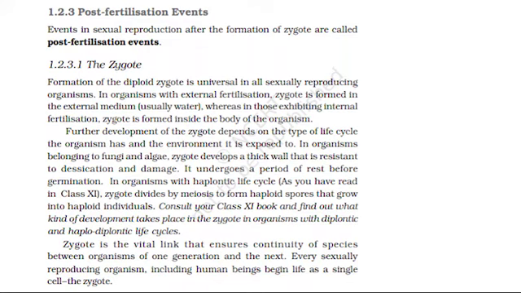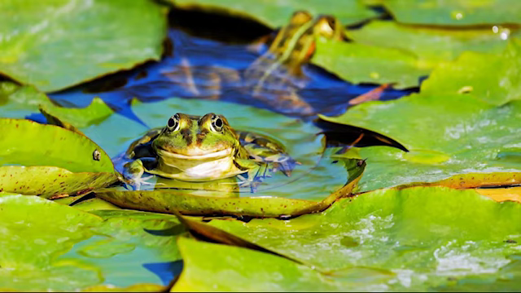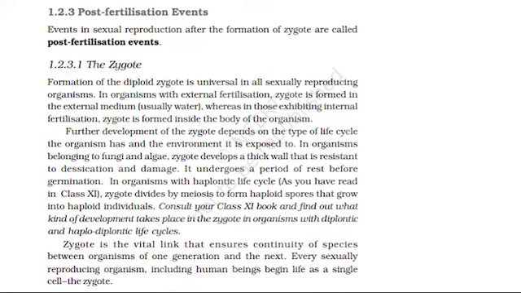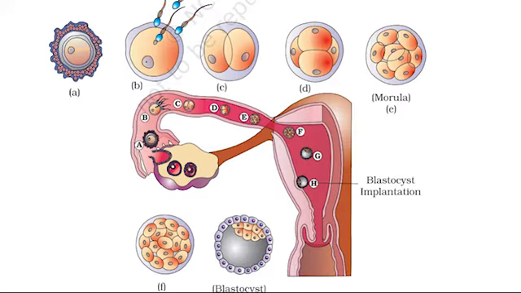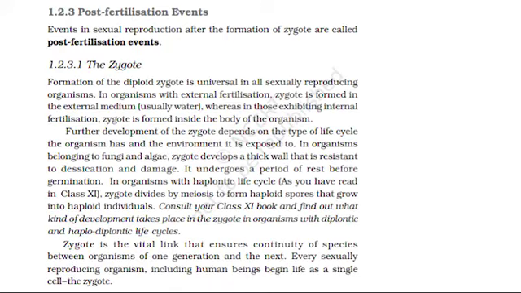Zygote. Formation of the diploid zygote is universal in all sexually reproducing organisms. In organisms with external fertilization, the zygote is formed in the external medium, usually water, whereas in those exhibiting internal fertilization, the zygote is formed inside the body of the organism. Further development of the zygote depends on the type of life cycle the organism has and the environment it is exposed to. In organisms belonging to fungi and algae, the zygote develops a thick wall that is resistant to desiccation and damage. It undergoes a period of rest before germination.